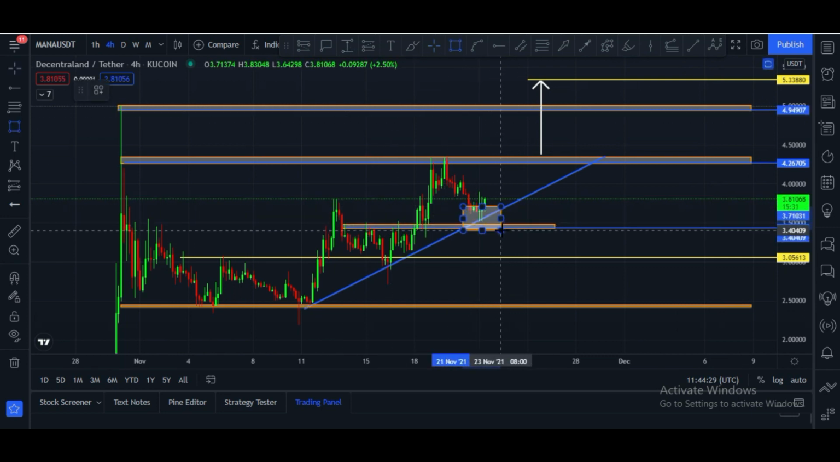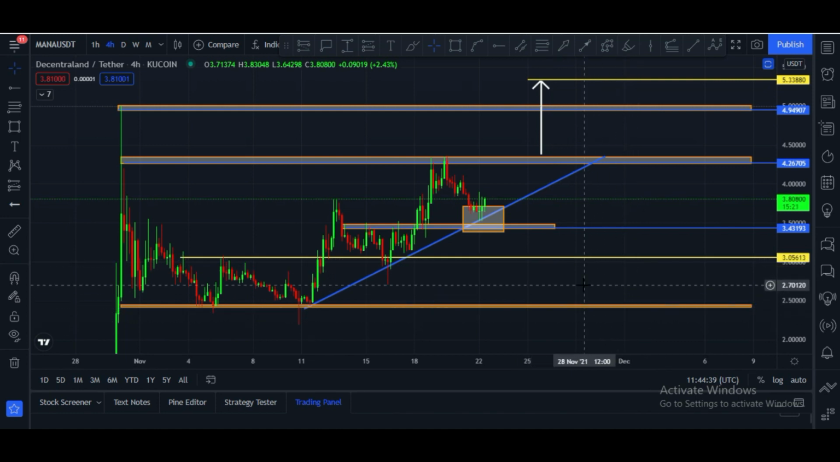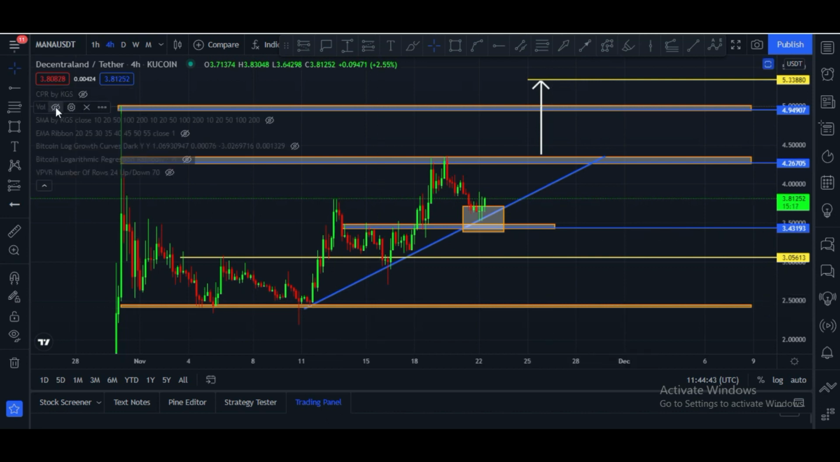And if unfortunately Mana price breaks this, in that case there is a strong support at $3.05, and after that the next support is at $2.39.